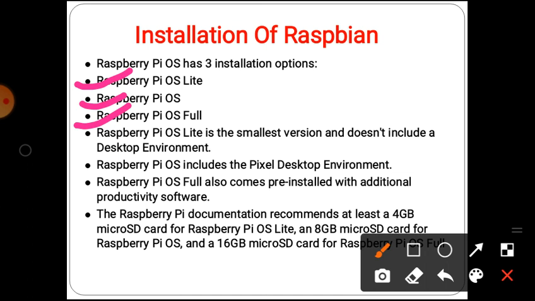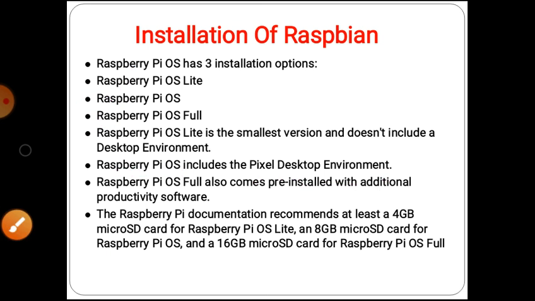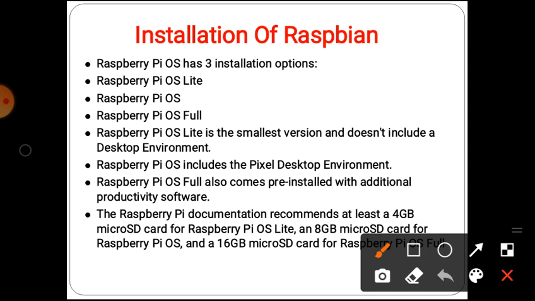Raspberry Pi OS Lite is the smallest version and does not include a desktop environment. The Raspberry Pi OS includes a Pixel desktop environment, and the Raspberry Pi OS Full also comes with additional productivity software pre-installed.